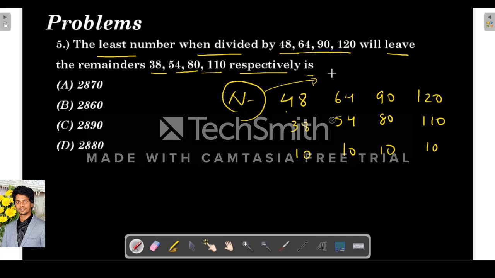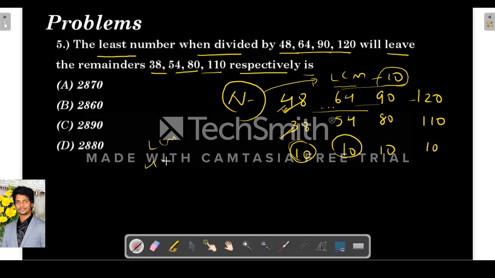So whatever this number is, it must be the LCM of all these minus 10. Only in such a case will the difference between the divisor and remainder be the same in each case. Only when the number is the LCM of all these minus 10. So now find out the LCM of 48, 64, 90 and 120.